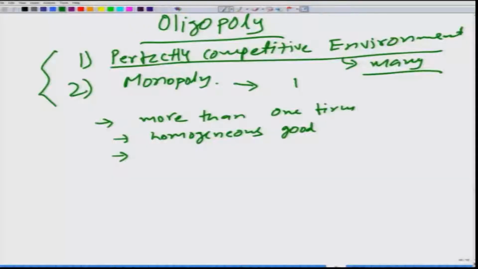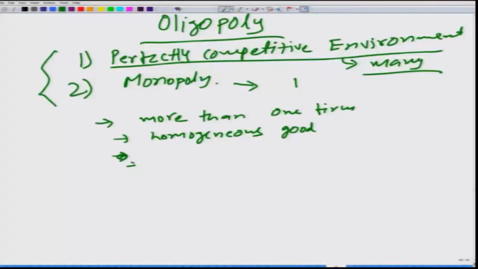So, let us take one example, and mostly in this chapter we are going to talk about the scenario in which we have only two firms operating in the market. If we have more than two firms, we need to generalize what we say here, but qualitatively things would not change much. So, let us say we have two firms, and such oligopoly is called duopoly.